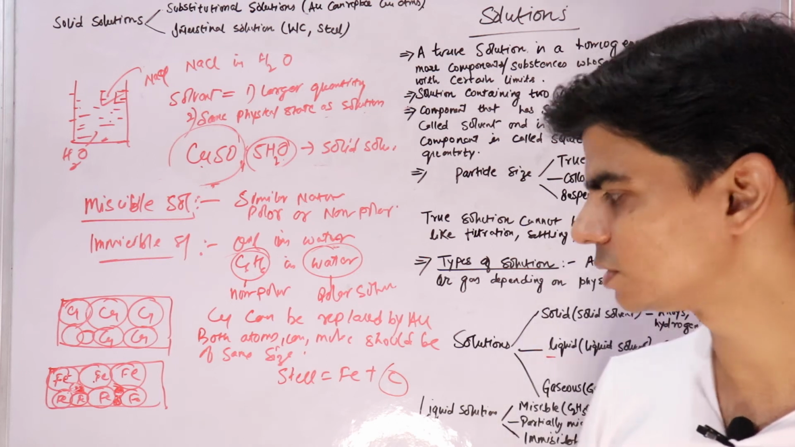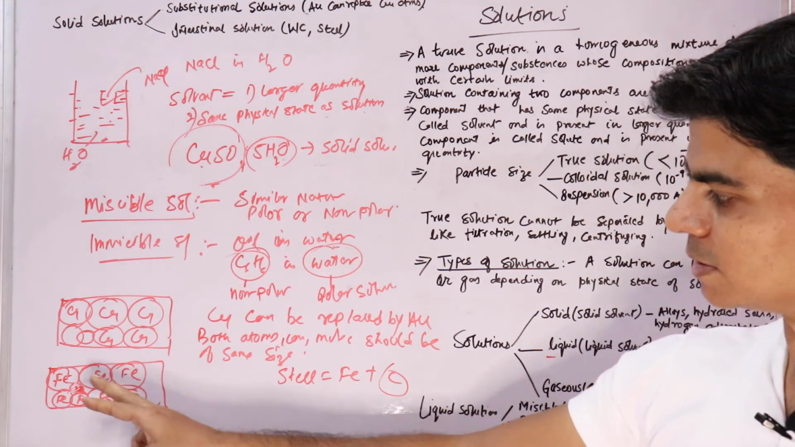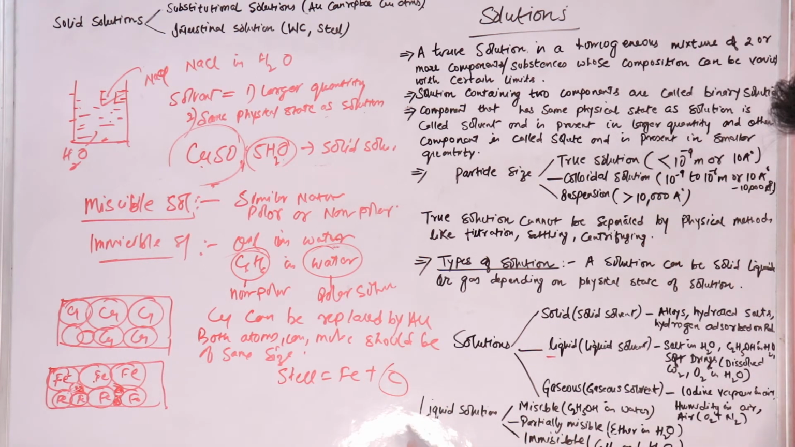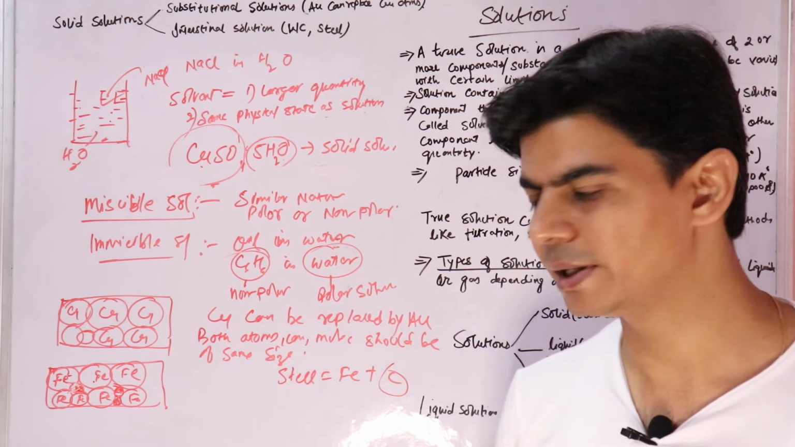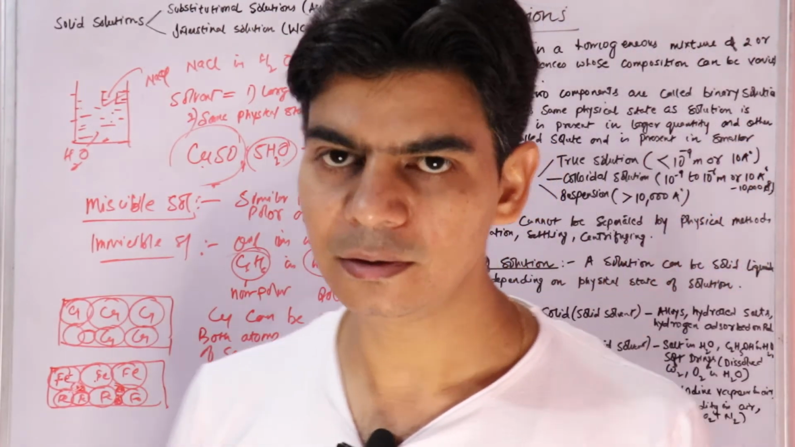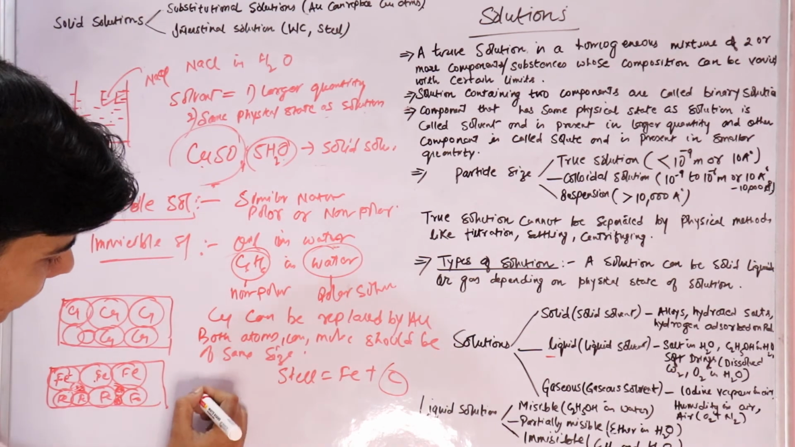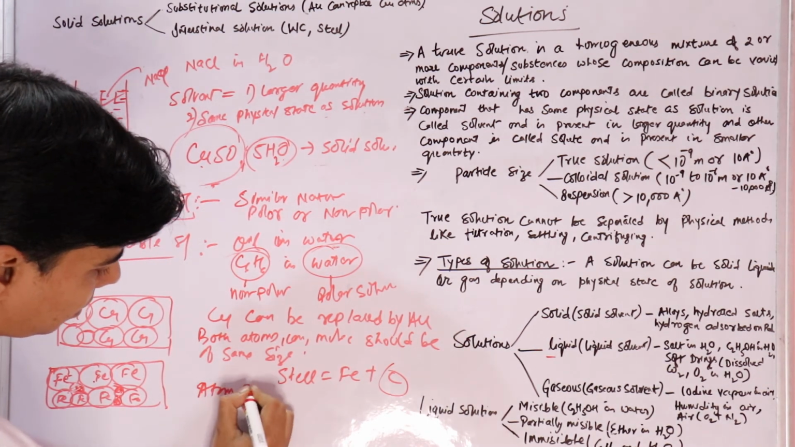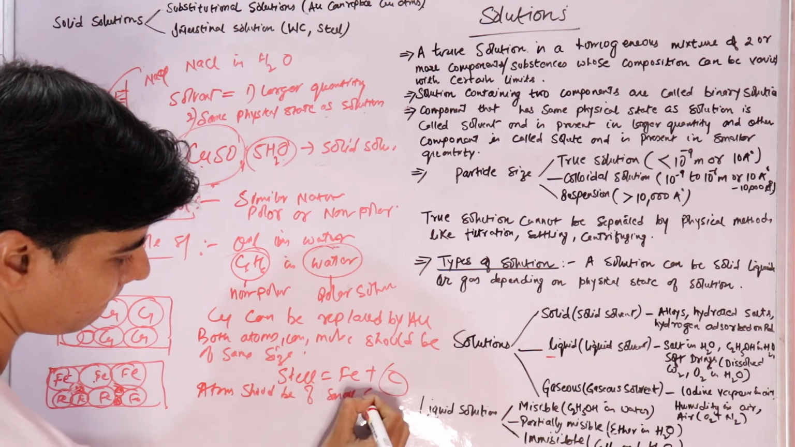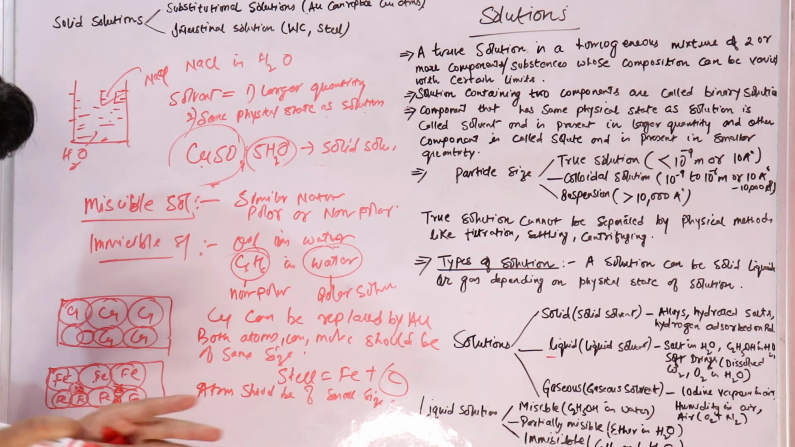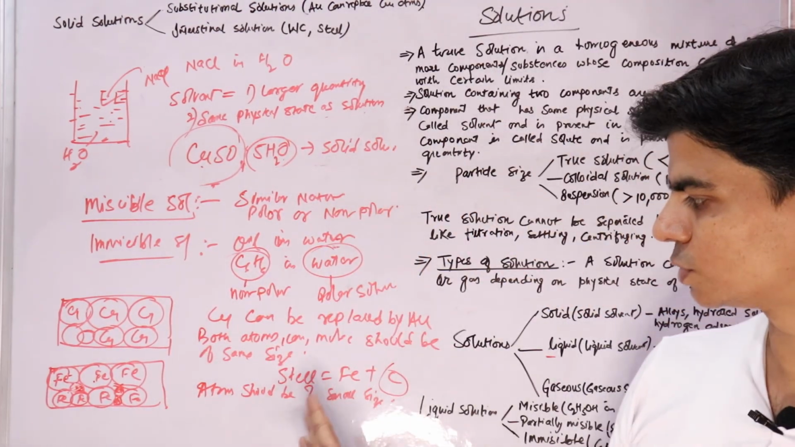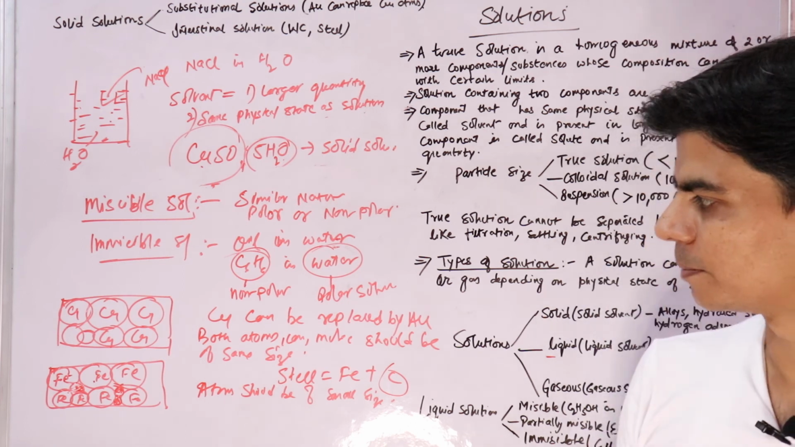So how is an interstitial solution formed? When the interstitial spaces or the voids are occupied by other, smaller atoms. The size of the atom should be smaller so that it can occupy these small spaces between the atoms of iron in the crystal lattice, right? So atoms should be of small size so that they can occupy the voids. The void is a small space, so the size of it should be smaller, right?